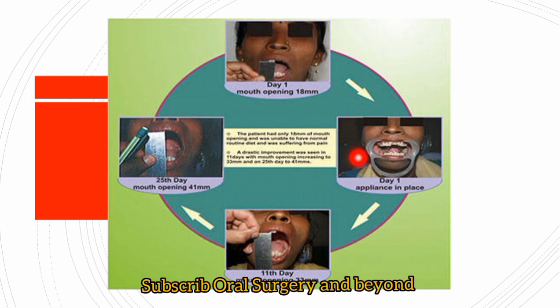Then the Heister jaw stretcher is used every day to open the patient's mouth, and after 20 to 25 days the mouth opening reaches the normal 40 mm.